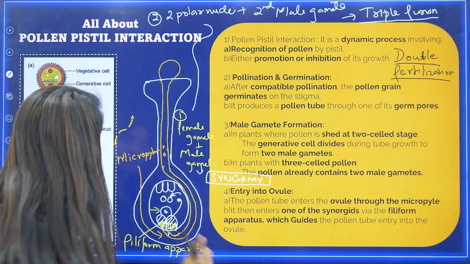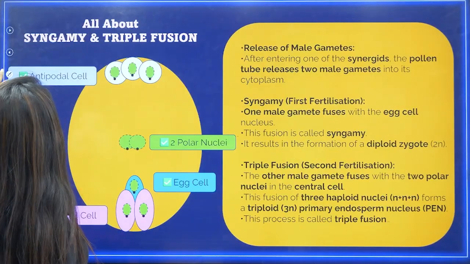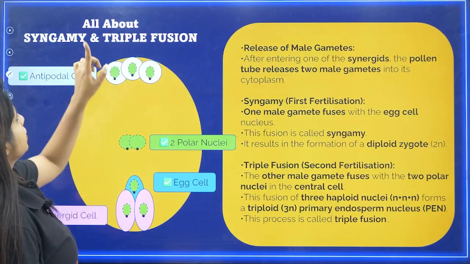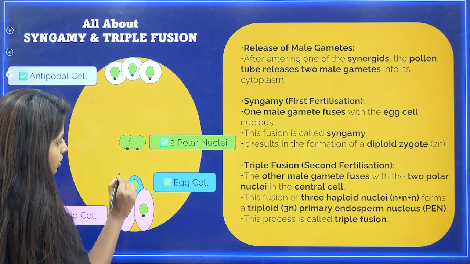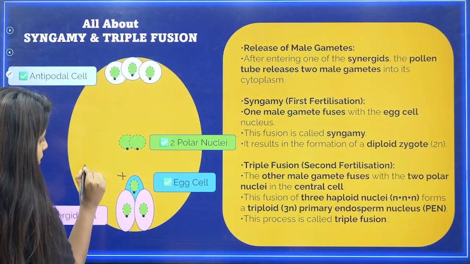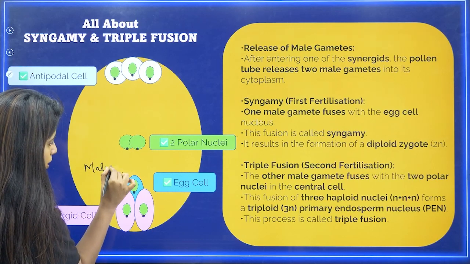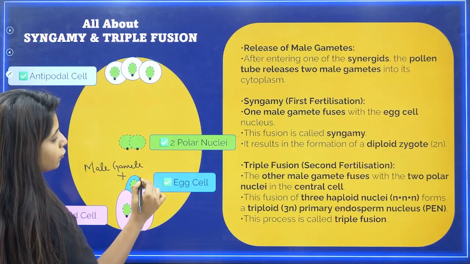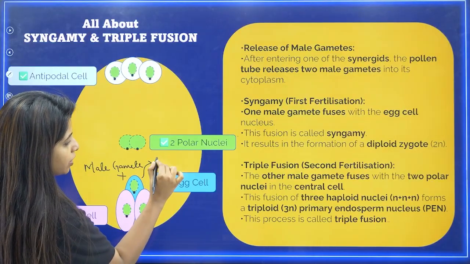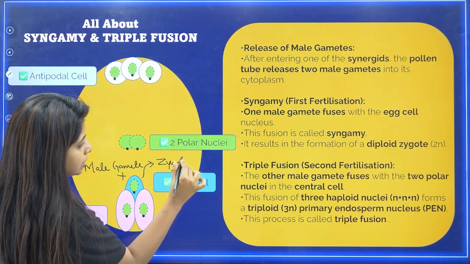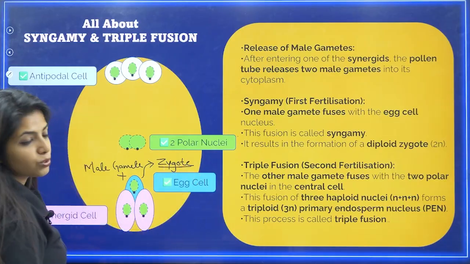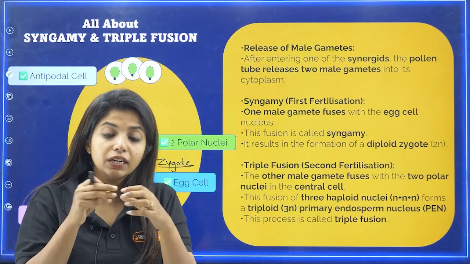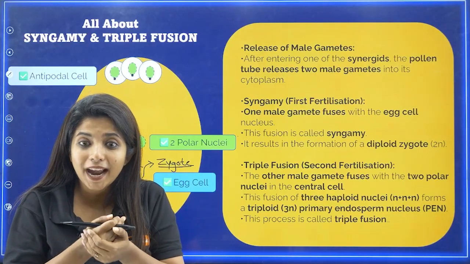Cool. Now going ahead with the next thing that is happening over here. So here I have a neat picture of things. I told you the egg cell which is there, this plus the male gamete, the first male gamete. Now what does it form? That is also one very important question. This is going to form the zygote. Zygote is the cell that is being formed which later divides to form the embryo, the baby plant out there.